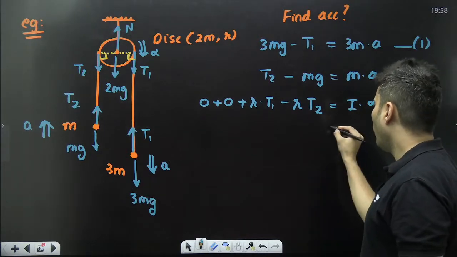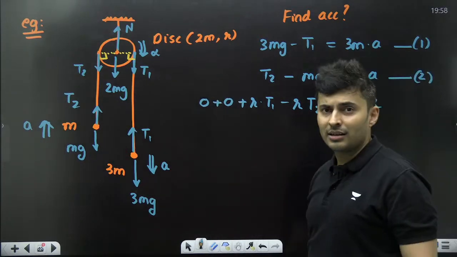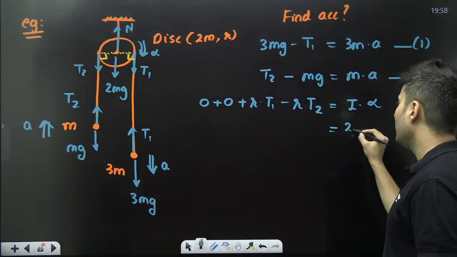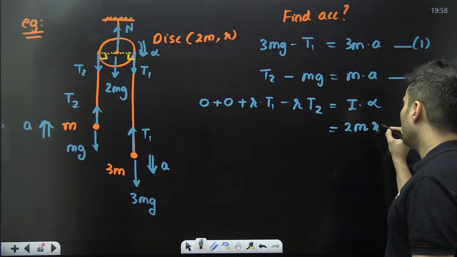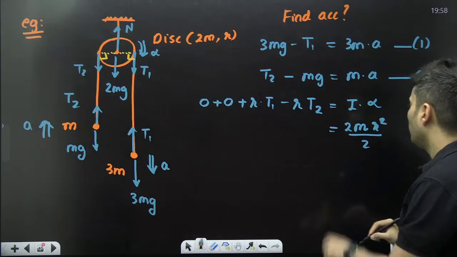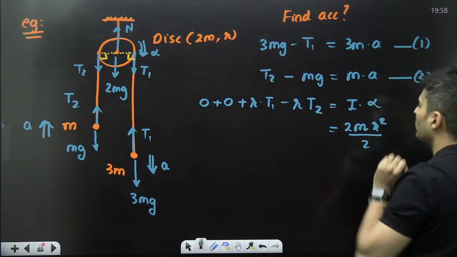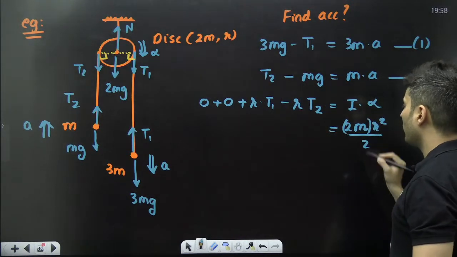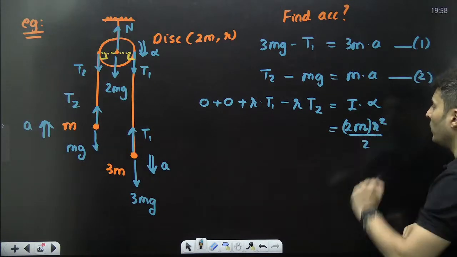alpha. Now what is the moment of inertia for a disk? Everybody quickly think and tell me. It was 2m into r square by 2. Why 2m? Because the mass of the disk is only 2m. Actually it is mr square by 2, but here the m is 2m.